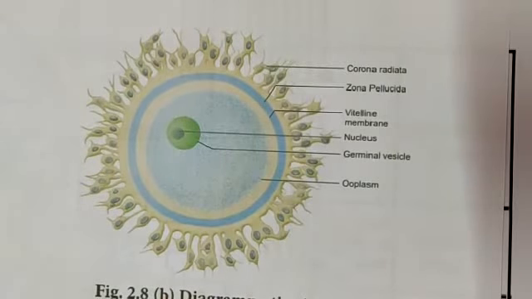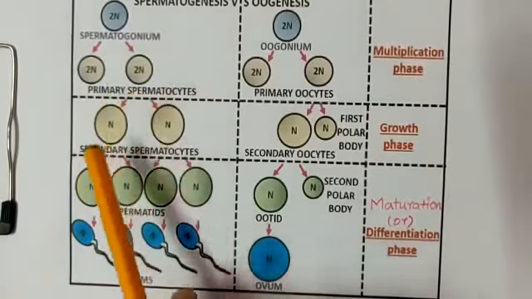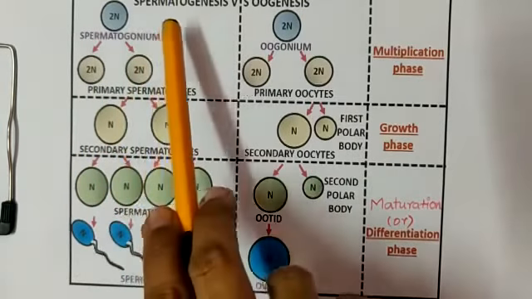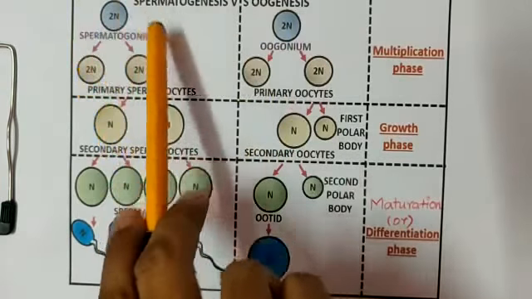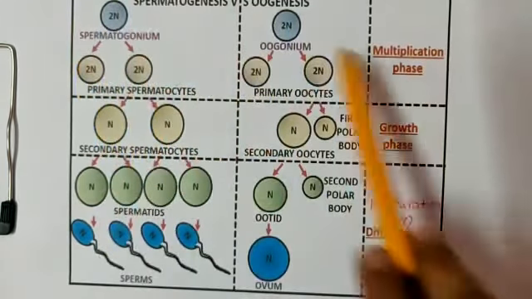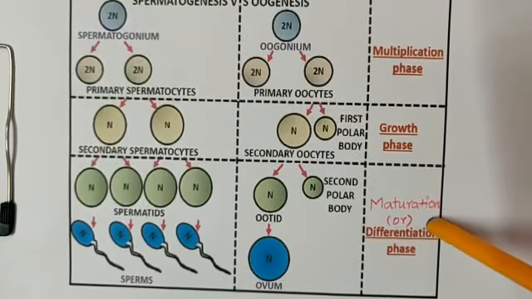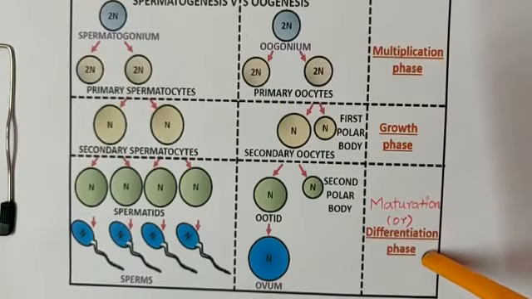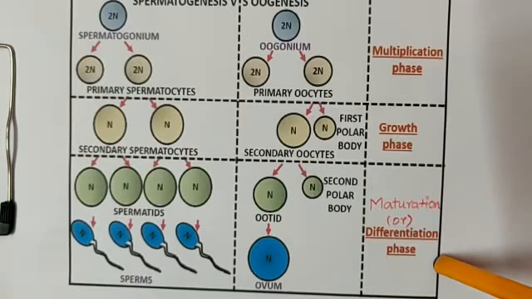Children, let us have a quick recap of spermatogenesis and oogenesis. In gametogenesis, we come across three phases: multiplication phase, growth phase, and maturation or differentiation phase.